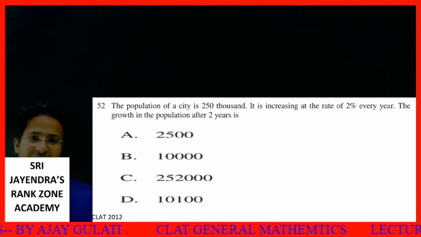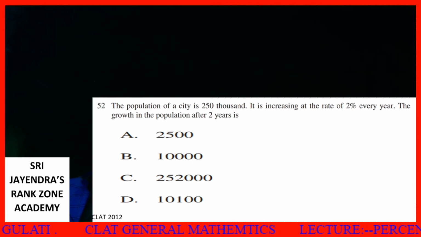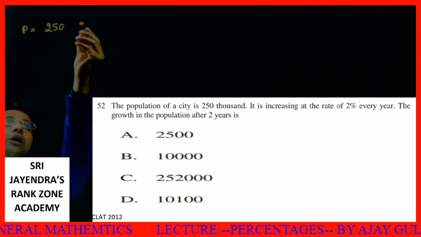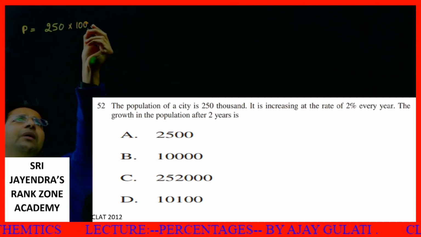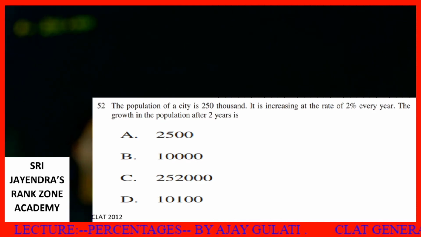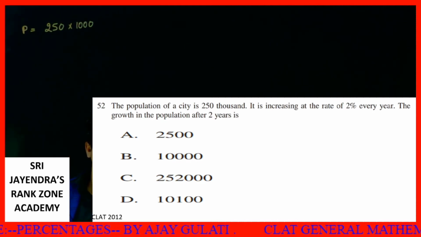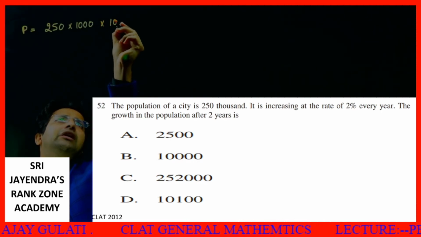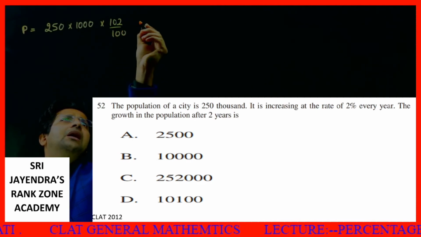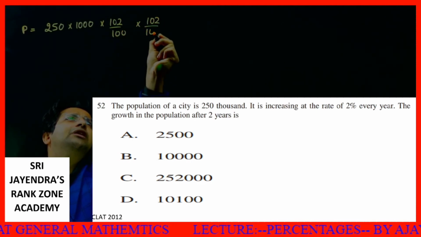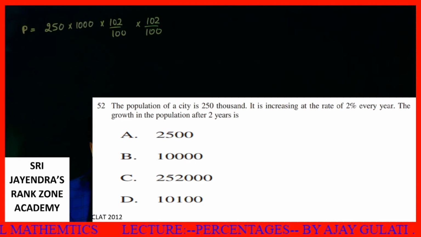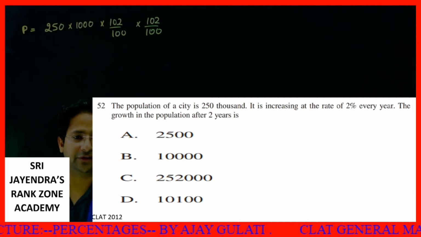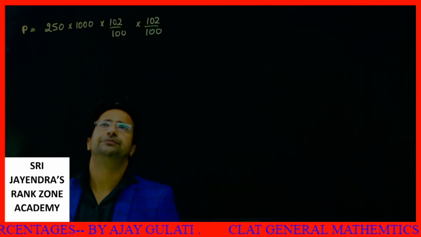Next question, based on the previous concept: the population of a city is 250,000. What is the population right now? Population right now is 250,000. Okay, so I'll multiply this by 1000. Now, if it is increasing at the rate of 2% every year, first year it increases by 2%, so it will become 102 by 100. Again it increases by 2%, it will again become 102 by 100. We need to tell what will be the growth in the population after 2 years. Let's solve this, okay? Then we will see the options.